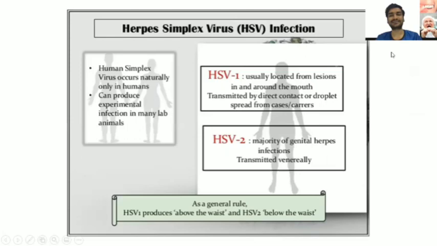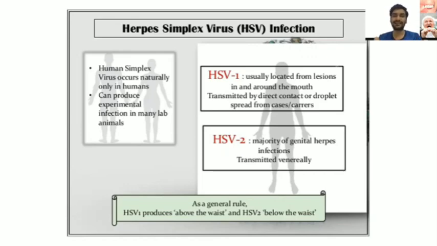Now this herpes simplex virus infection can be of two types, that is herpes simplex 1 and herpes simplex 2. Herpes simplex type 1 usually produces lesions in and around the mouth, around your oral cavity. It is mainly transmitted by direct contact or droplet spread from cases or carriers. Those who have already overcome the infection are known as carriers, and from the new cases already affected you have the droplet infection.